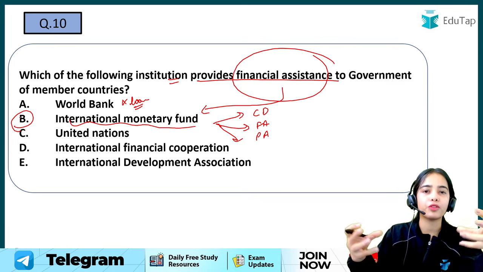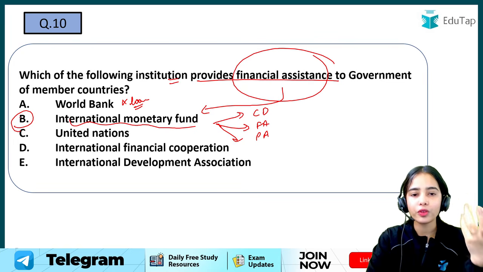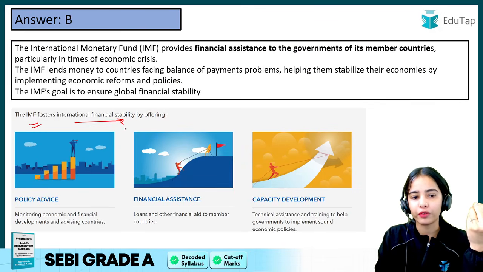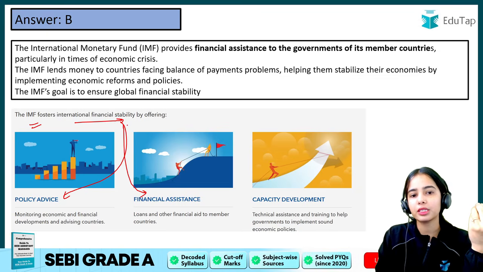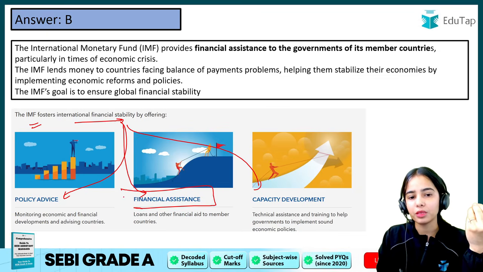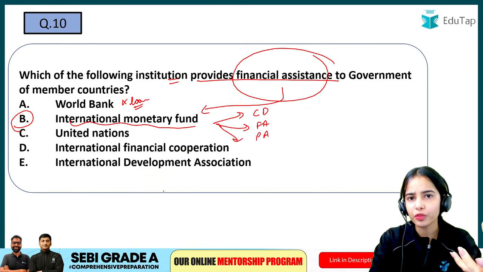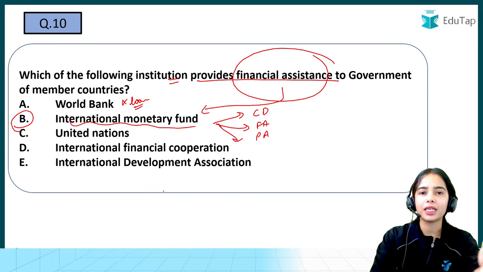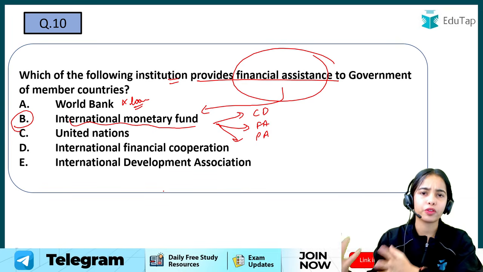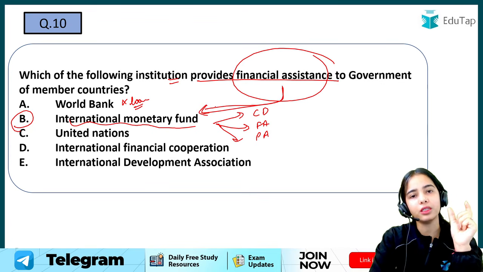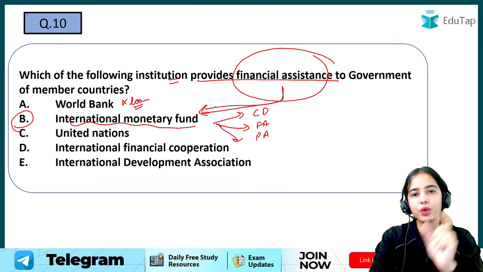I hope you know the functions of the IMF and such, so you have to keep that in mind. The IMF fosters international financial stability by offering policy advice, financial assistance, and capacity development. Yes, the World Bank also provides loans, but that is for the reduction of poverty or for development, and financial assistance is a key term that is related with the IMF. So such kind of terms you have to keep in mind.